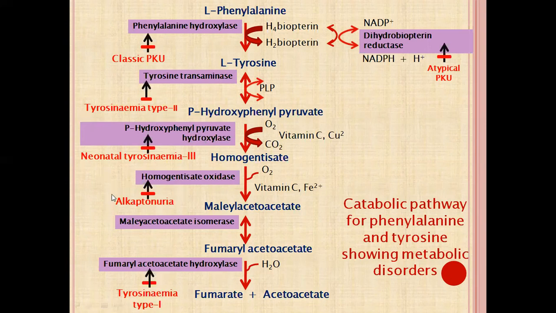So what is the deficiency in alkaptonuria? That is homogentisate oxidase. So what will accumulate in the body? Homogentisate will accumulate because it is not metabolized to maleyl acetoacetate. So this is the case of alkaptonuria.